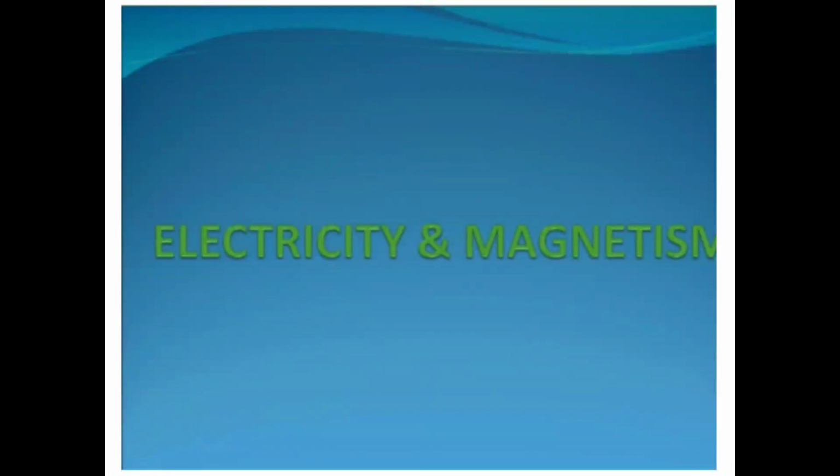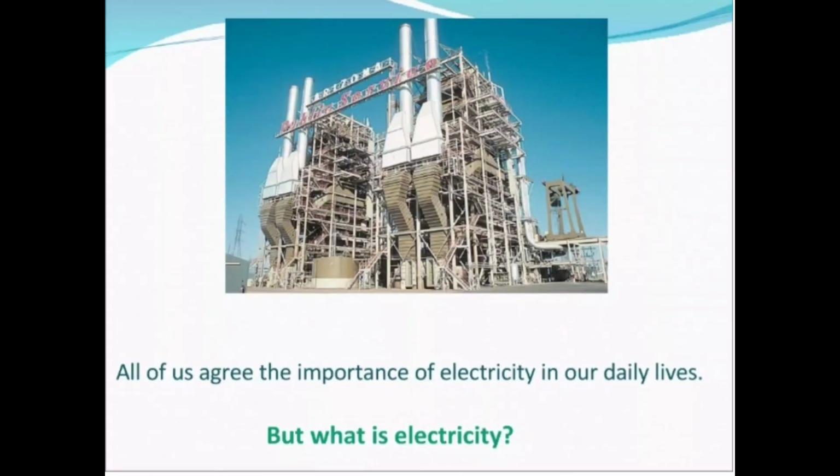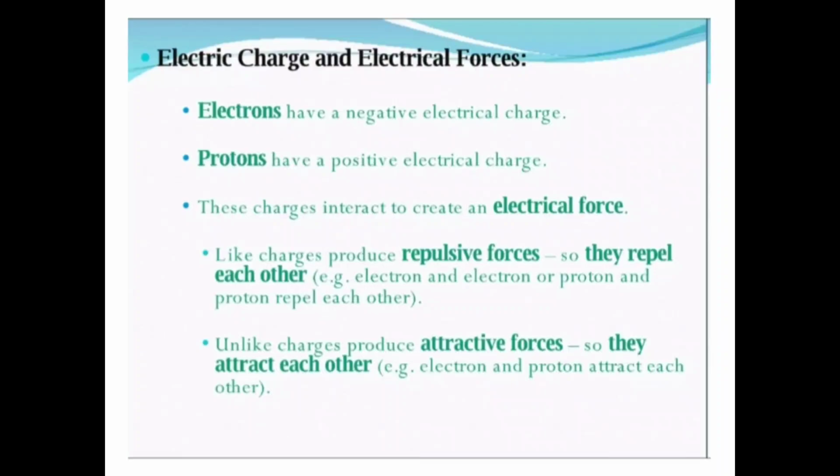My topic is electricity and magnetism. What is electricity? Basic definition of electricity given below. Electric charge and electrical force. Electrons have a negative charge. Protons have a positive charge. These charges interact to create an electrical force. Like charges produce repulsive force. Unlike charges produce attractive force.